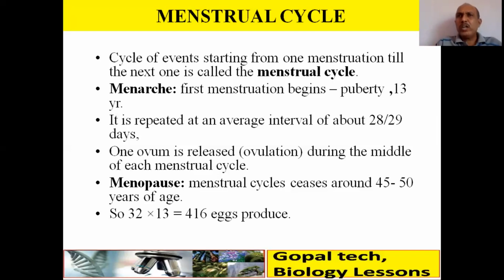Out of that 1 or 2 or 3, 4, 5 will fertilize. Not everyone will fertilize. It depends upon our atrophied, that is, follicle degeneration is called atrophied. So millions थे, 60 to 80,000 बच गए, उसमें से 416 eggs are produced, remaining are atrophied.